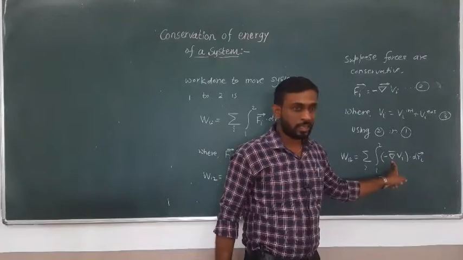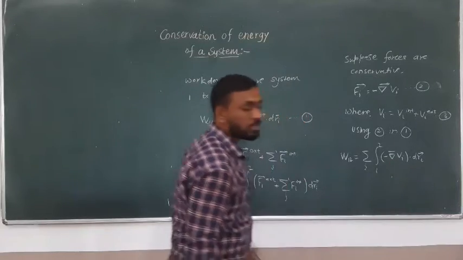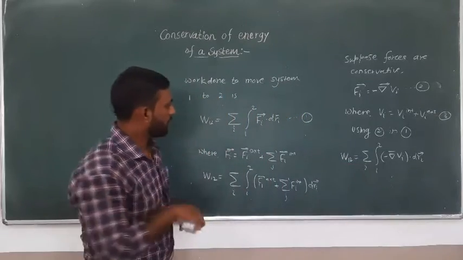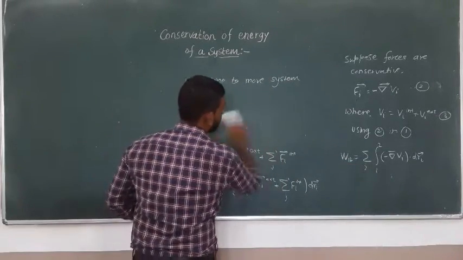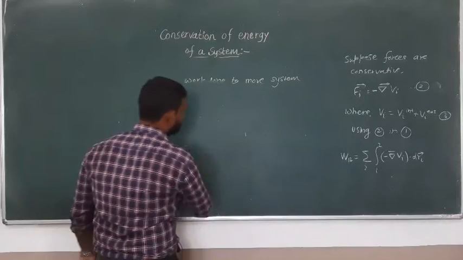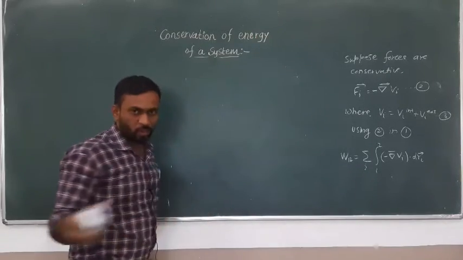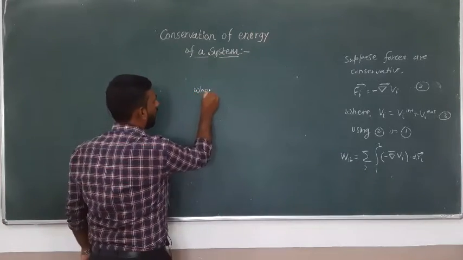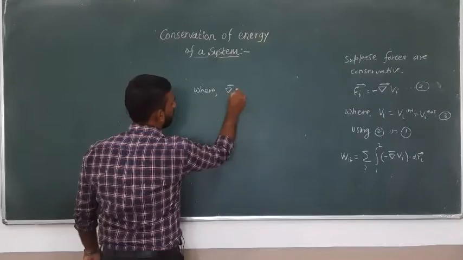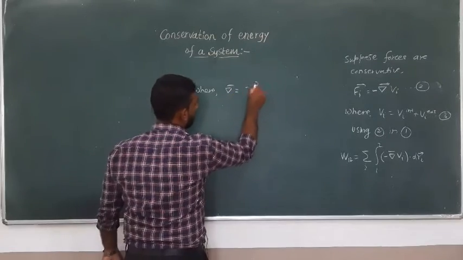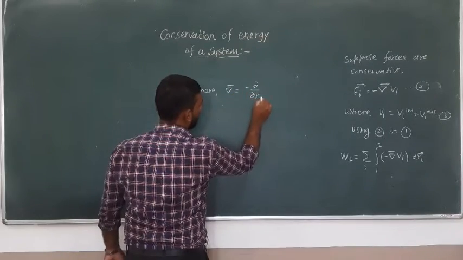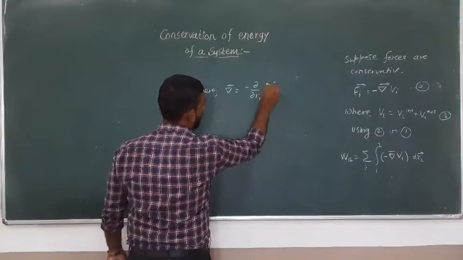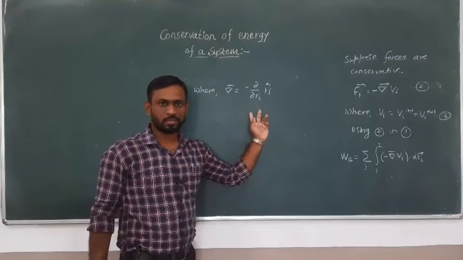What is this del? This is the gradient of the scalar, and the gradient is a function of the spatial coordinates, so del is the partial derivative with respect to r, along ri cap. Okay, so the partial derivative.